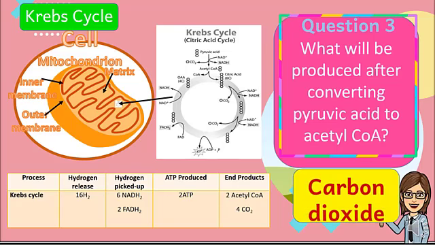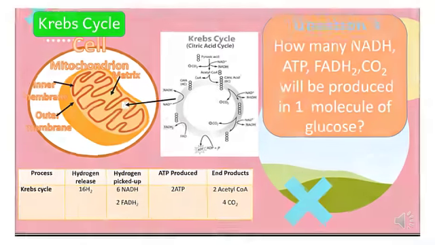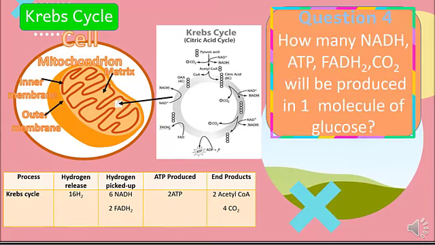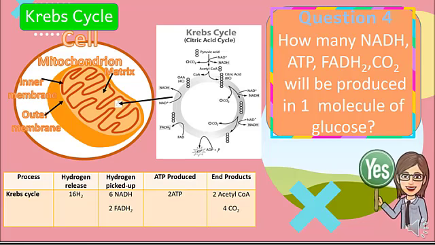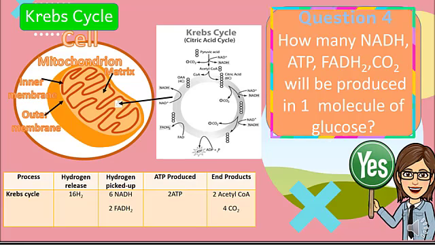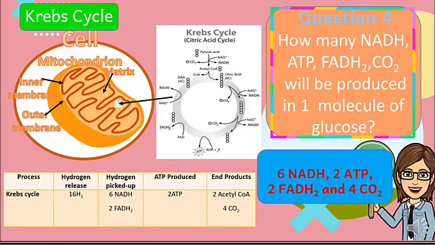Yes, that is carbon dioxide. How many NAD, ATP, FAD, and CO2 will be produced in one molecule of glucose? Yes, we have 6 NAD, 2 ATP, 2 FAD, and 4 carbon dioxide.